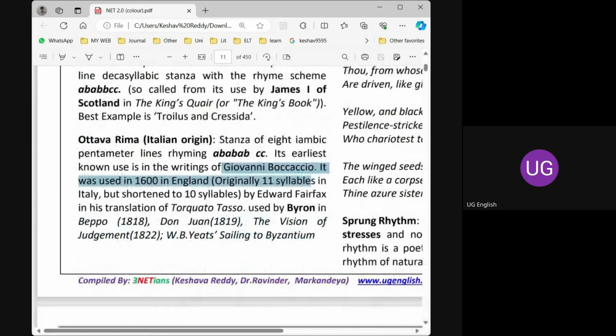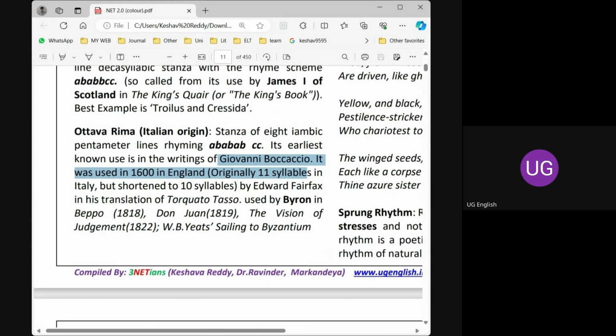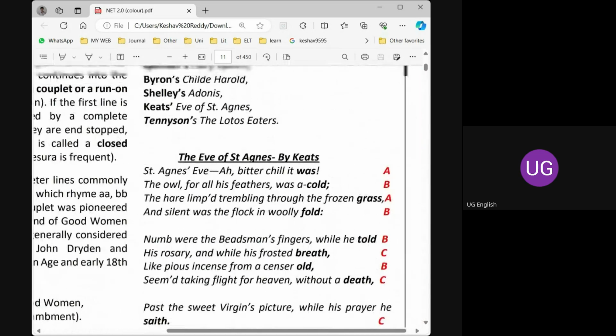So that's it. The best example of this is Don Juan. Please remember Don Juan is the best example, along with The Vision of Judgment. Byron is the one who used this style, ottava rima, an Italian verse format. So that's more than enough to be remembered.